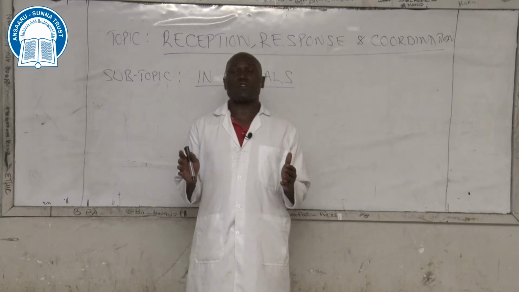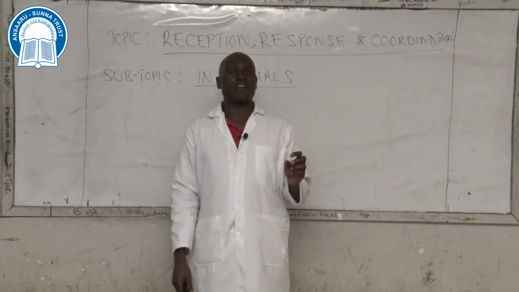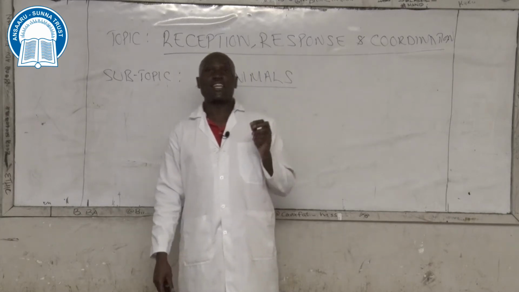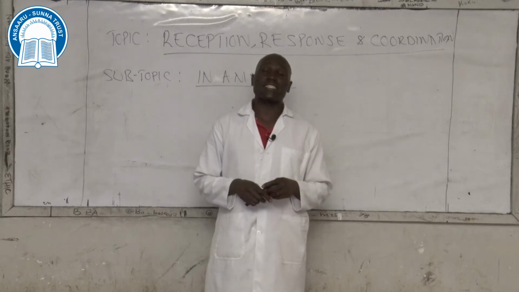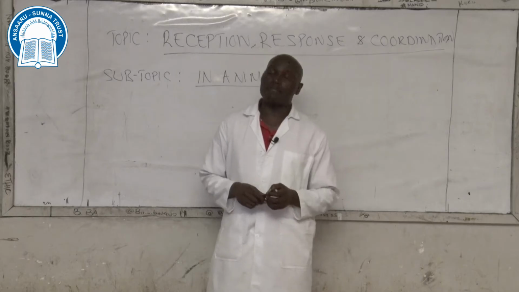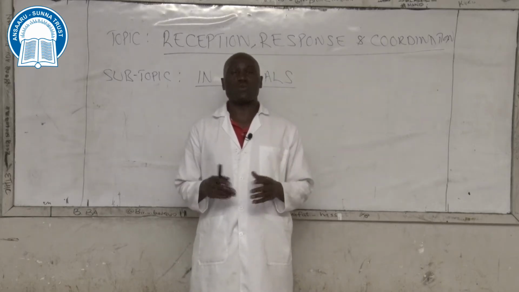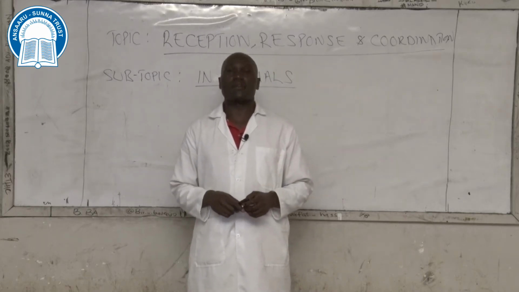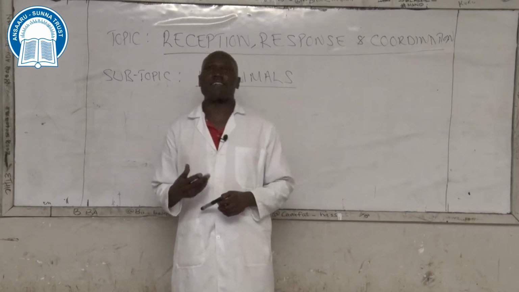Nervous communication is more complex and fast compared to endocrine system of communication. For nervous system of communication, we do have neurons. Neurons are specialized cells whose main function is transmission of nerve message. The nerve message which is being transmitted is also known as nerve impulse.